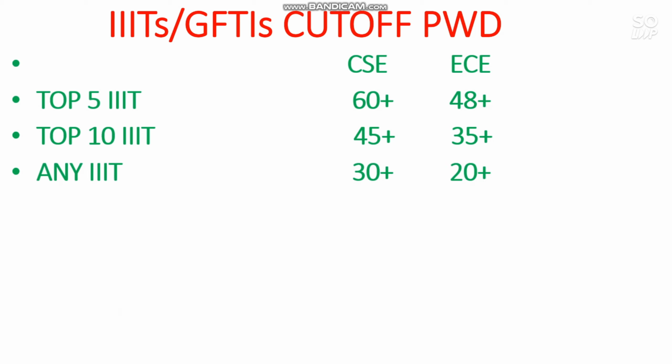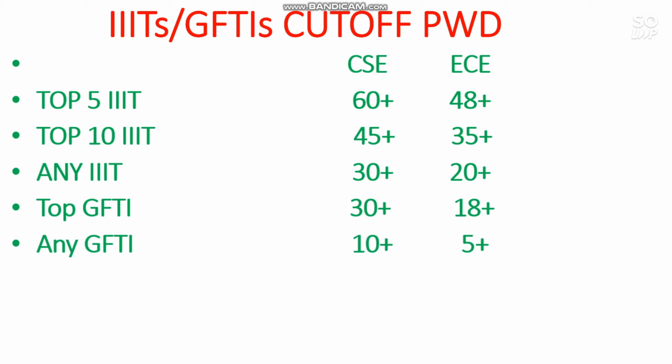So the next one is any IIIT: you can get the CS branch at 30 plus percentile, and for EC you need to score 20 plus percentile. And for top GFTI, 30 plus percentile for the CS branch and 18 plus percentile for the EC branch. And for any GFTI, you need to score 10 plus percentile to get the CS branch and 5 plus percentile to get the EC branch. So this is all about the cutoff information for PWD candidates.